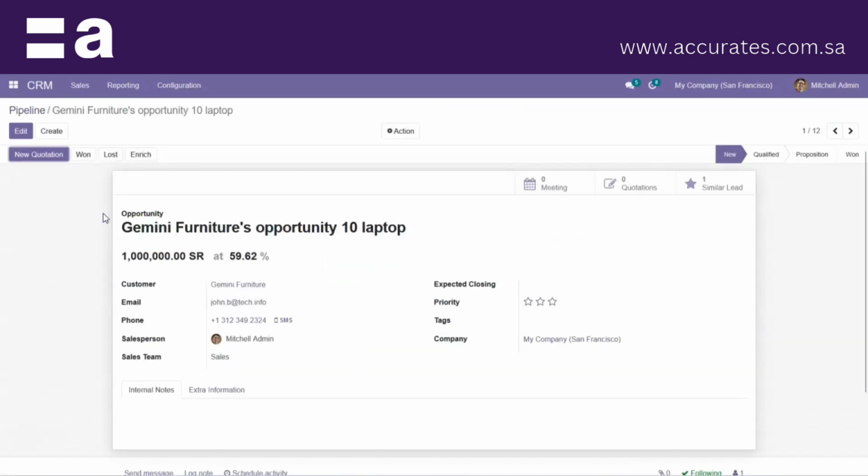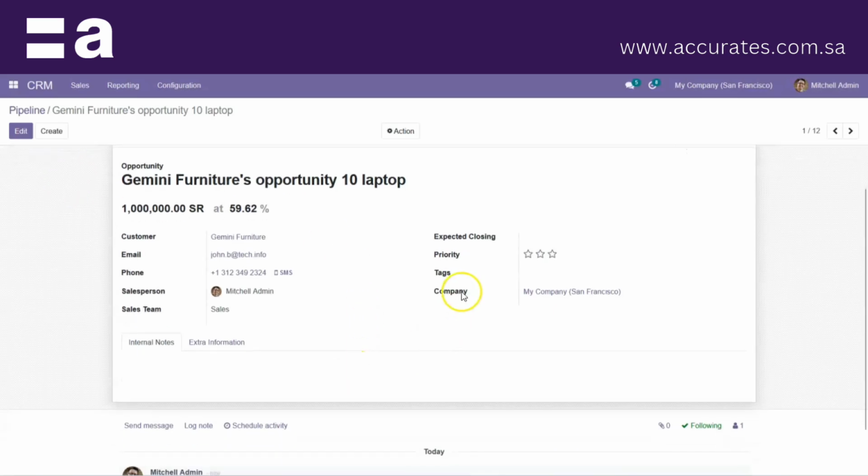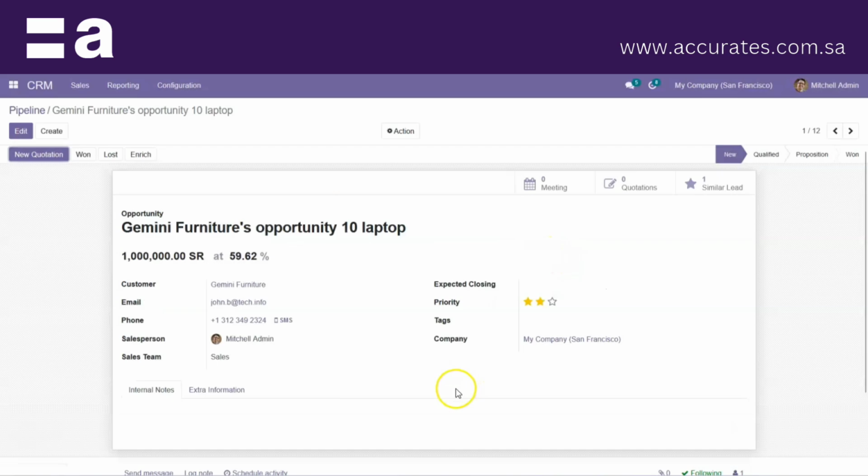I'm getting into this opportunity. Here we have the priority, so depending upon the priority, we can click on the same. Here we have the probability of winning. And if the opportunity moves on to the next stage, you can just click on Qualified. But before that, we have another option called activity.